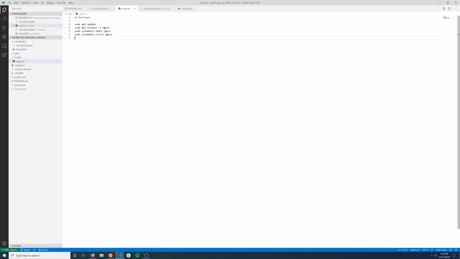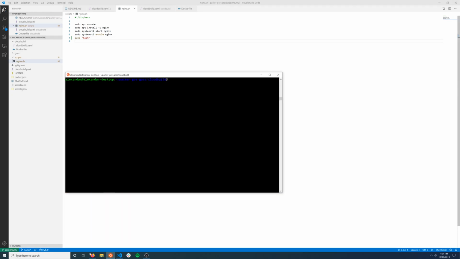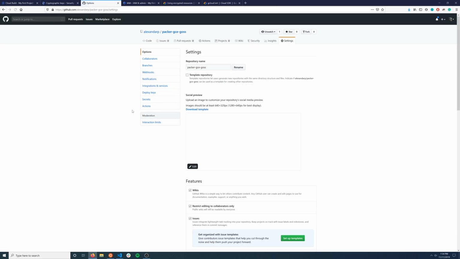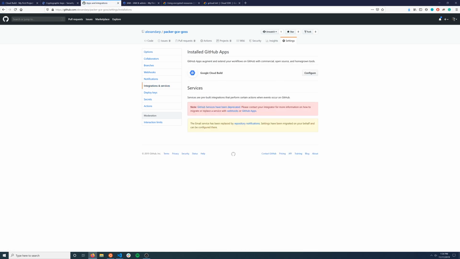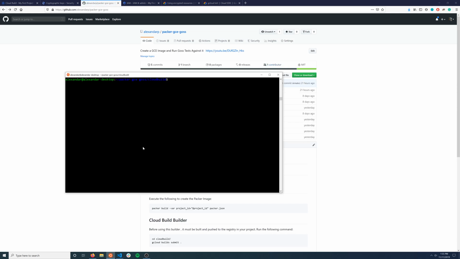We'll go to our Nginx script, and we'll just echo a test value for the sake of running a build, and then I'll commit this file. And because we have the trigger set up, and I can actually show you if you have it set up correctly, if you go to the settings of your repository, if you fork this, and if you go to integrations and services, you can actually see that there's a Google Cloud Build installed GitHub app here. So we'll go back here, and then we'll actually commit this change.